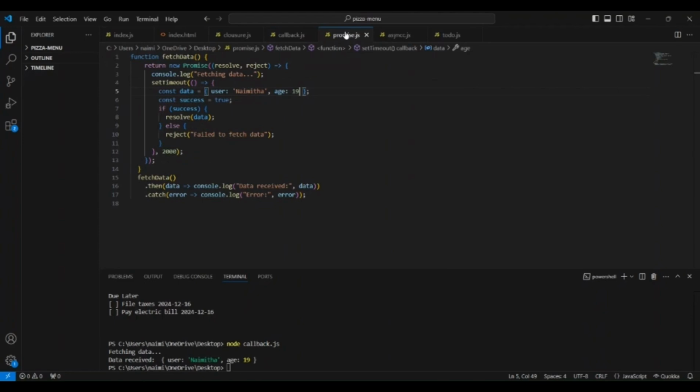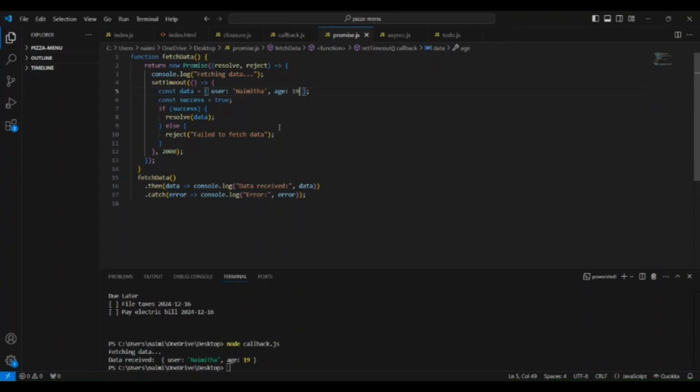A promise is generally an object that represents the completion or failure of an asynchronous operation. So it allows us to handle both success and error scenarios. So let us look at an example.